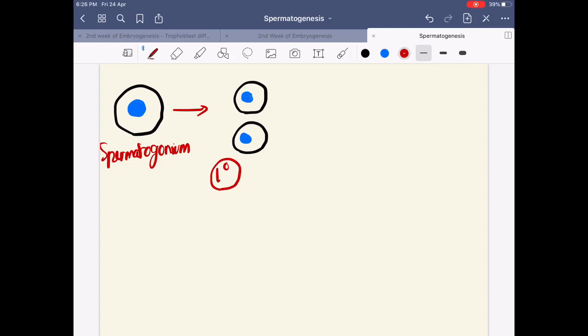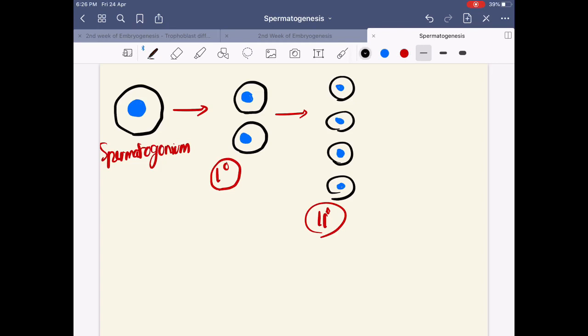Again these cells are going to give rise to 4 cells. Clear? Secondary, and this is again going to give rise to, secondary spermatocyte is going to lead to formation of what?